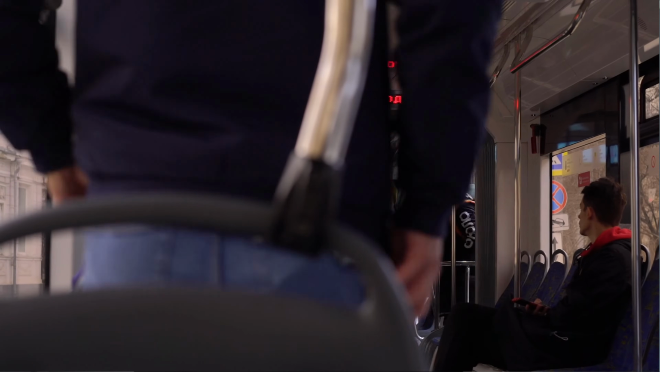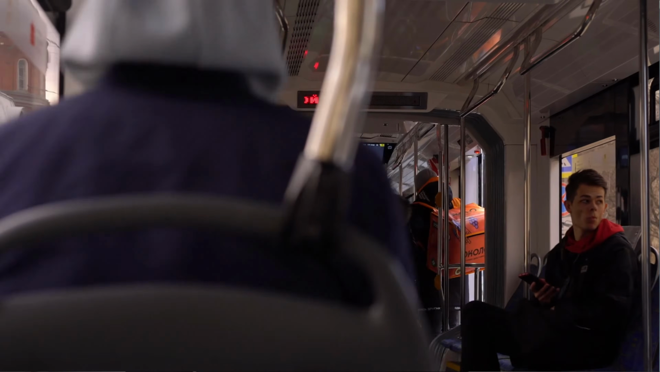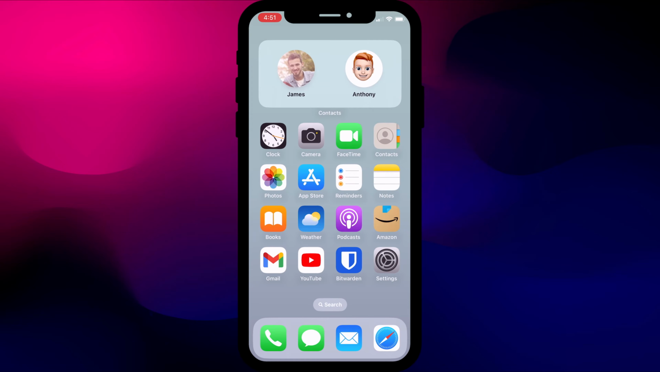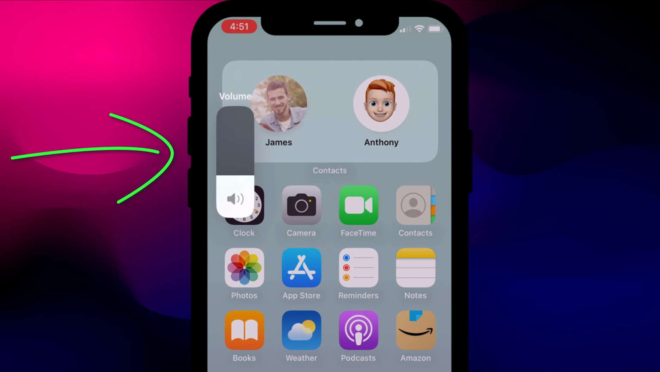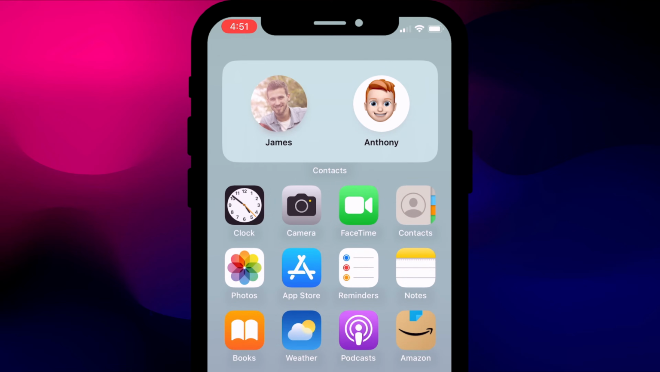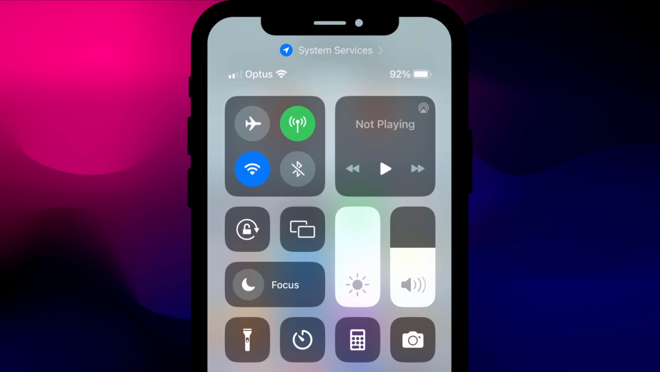However, there are times when you might want to take a quick selfie or even a screenshot without people thinking you're doing something dodgy. If you find yourself in this situation, you have three options. The first is simply to set the system volume to 0, either by using the buttons on the side of your phone or by adjusting the volume from the control panel.